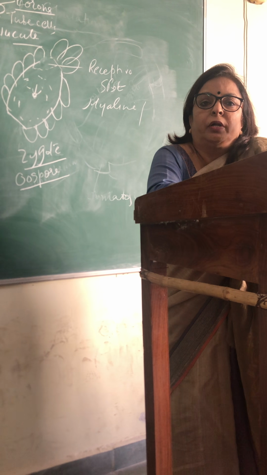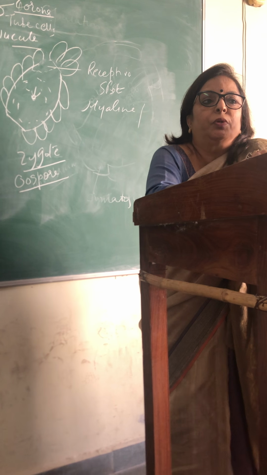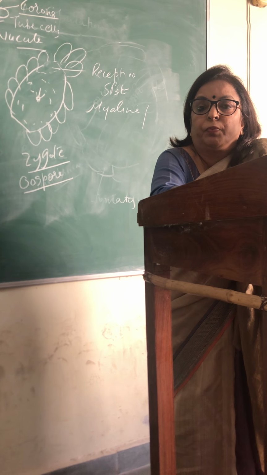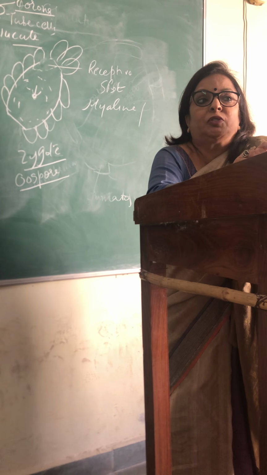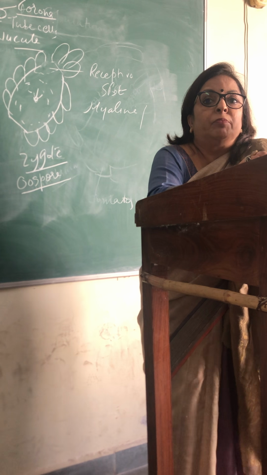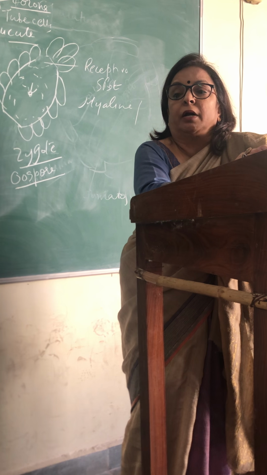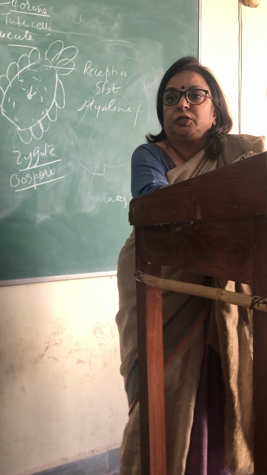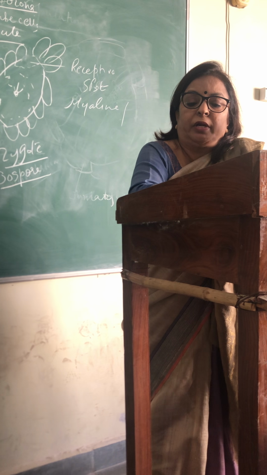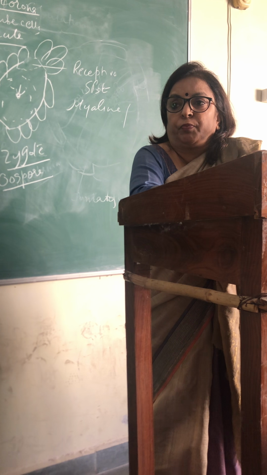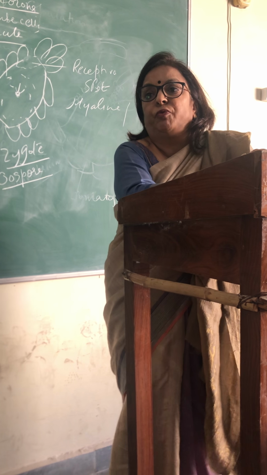Normally the zygote undergoes a period of rest because we know that sexual reproduction occurs during unfavorable conditions. It is the asexual reproduction which occurs in favorable conditions. In the majority of plants and algae, sexual reproduction occurs in unfavorable conditions. So when the zygote is formed, it undergoes a period of rest. That resting period varies from species to species. It can be from a few days to a few months also.